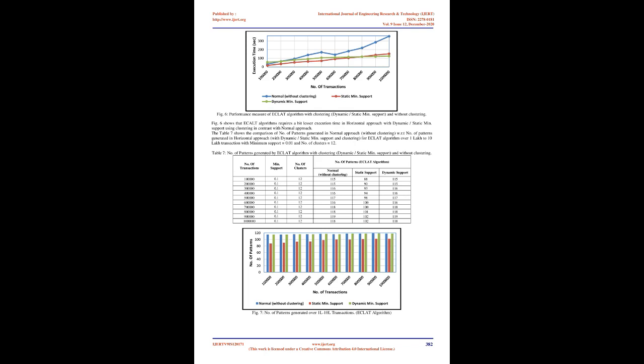Table 5 shows the comparison of the number of patterns generated in the normal approach, without clustering, with respect to the number of patterns generated in the horizontal approach, with dynamic/static min support and clustering, for the FP growth algorithm over 1 log to 10 log transactions with minimum support equals 0.01 and number of clusters equals 12. Fig 5 shows that for the FP growth algorithm the accuracy of the number of patterns generated with dynamic min support is around 85%, while with static min support it drops to approximately 75%, in contrast with the number of patterns generated in the normal approach, without clustering.